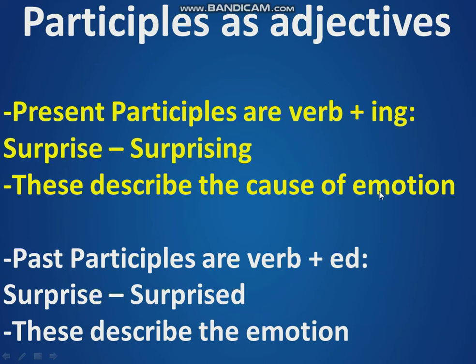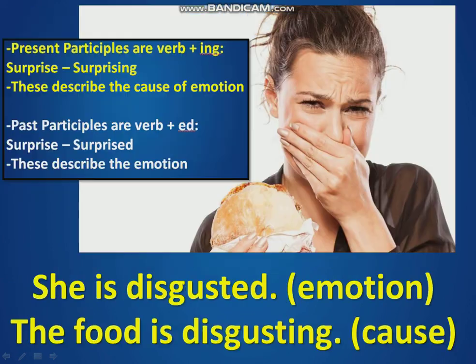Past participles are verb and ed. For example, surprise and surprised. These describe the emotion. Present participles, ing, describe the cause of emotion. Past participles with the ed describe the emotion. For example, she is disgusted. That's the emotion. She doesn't like this food. She is disgusted.